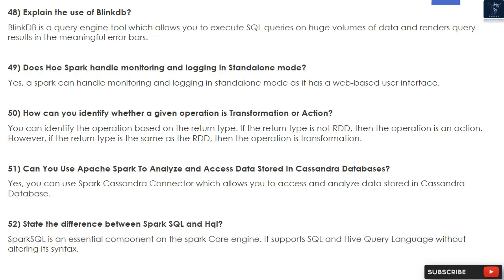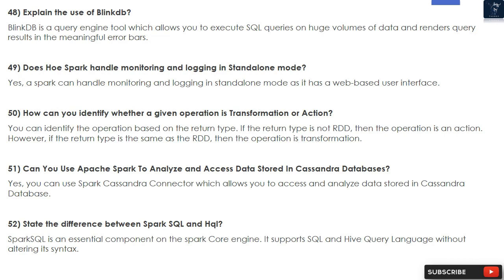50. How can you identify whether a given operation is a transformation or an action? You can identify the operation based on the return type. If the return type is not RDD, then the operation is an action. However, if the return type is the same as the RDD, then the operation is a transformation.